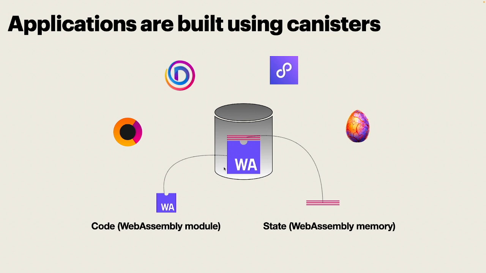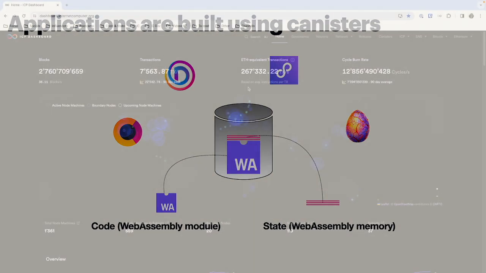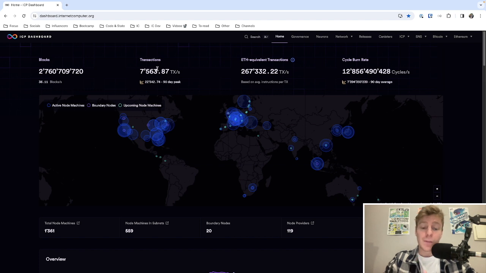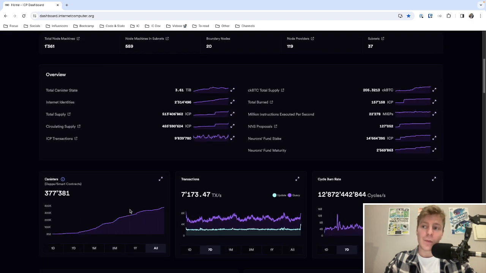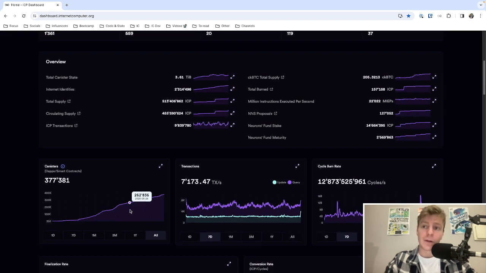A canister, as you can see here, is a mix between the code for your application and the state of your application. The code of your application is a WebAssembly module, and the state of your application corresponds to the WebAssembly memory. On the internet computer dashboard, which is an important dashboard that captures and collects all metrics related to the internet computer network, we can see the number of canisters deployed on the network. Currently, as I'm recording this video, we are in January 2024, and there are 377,381 canisters deployed on the internet computer.